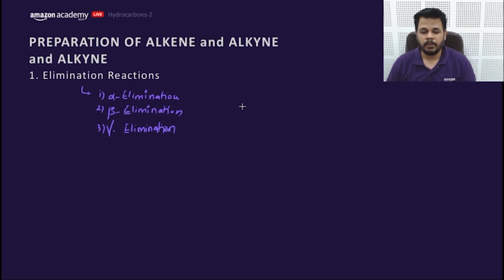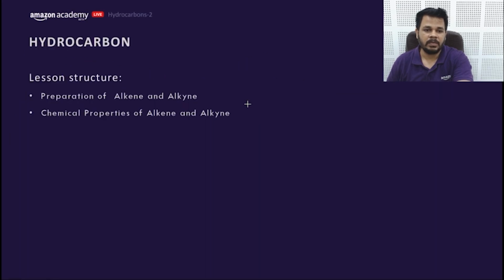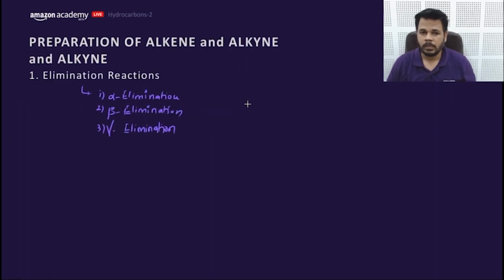Ionic equilibrium would be covered in March only, before March. So we are not going to discuss this 1,1 elimination or alpha elimination here. We will discuss beta elimination, which is very important.